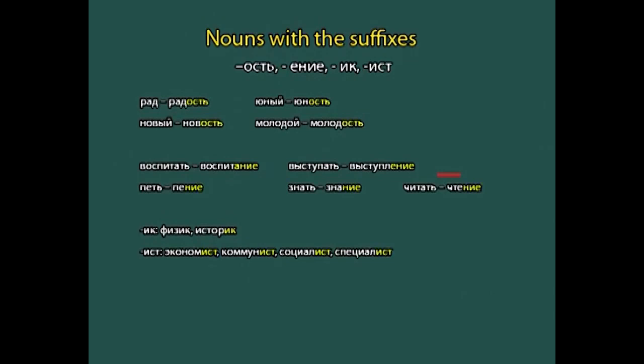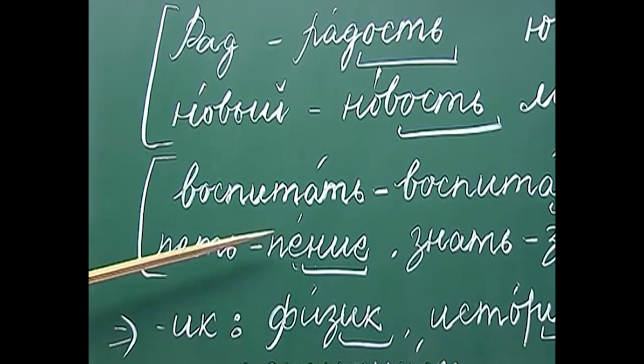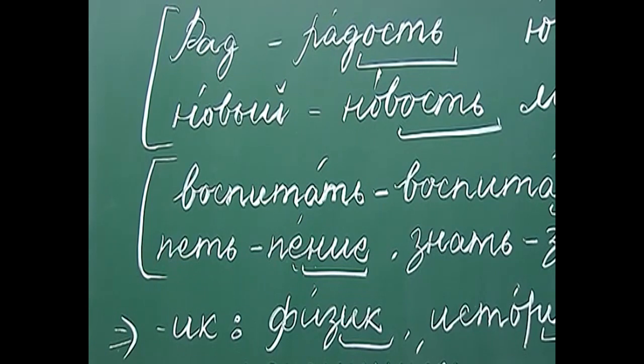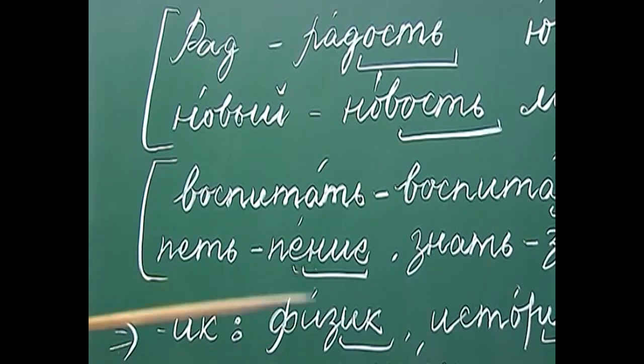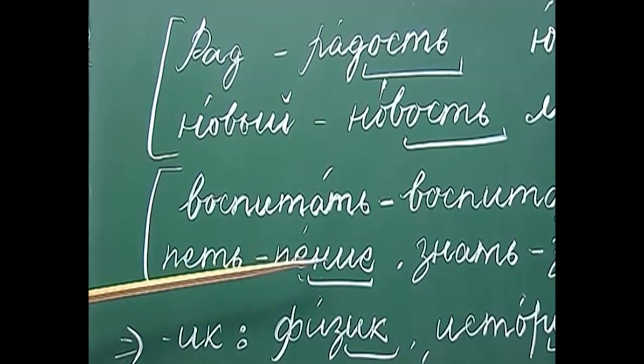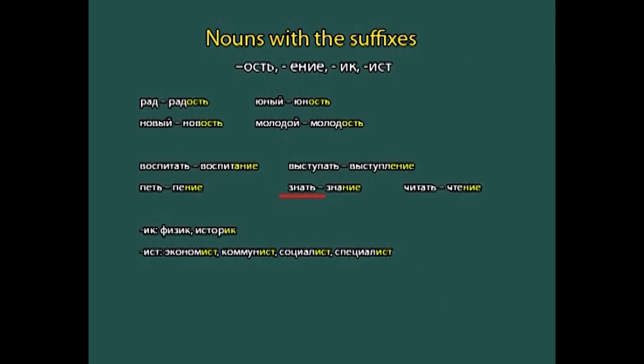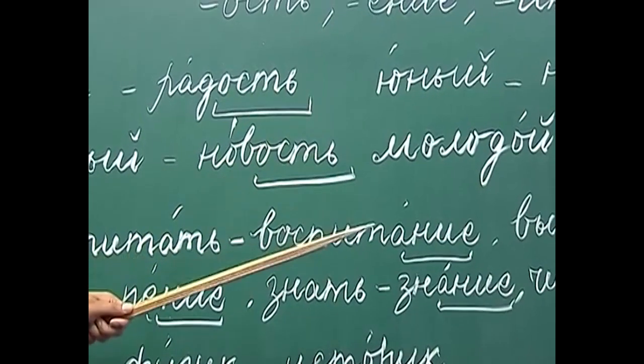The next infinitive form of the verb is pet. What does pet mean? Pet means to sing. And what noun will we derive from this infinitive form? Peniye. Peniye is singing. So, this is again an abstract noun. Znat. Znat is one of the verbs that we studied in the very beginning.